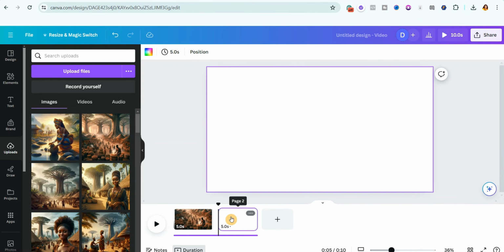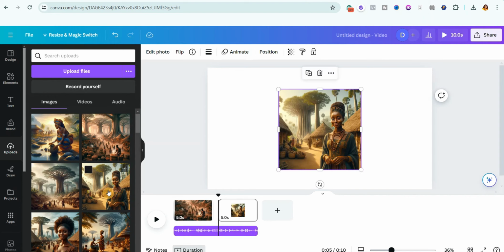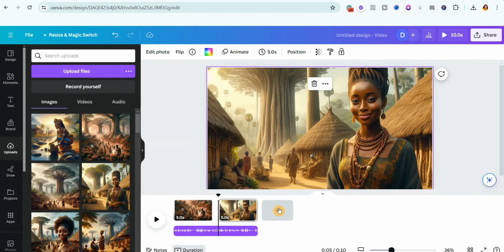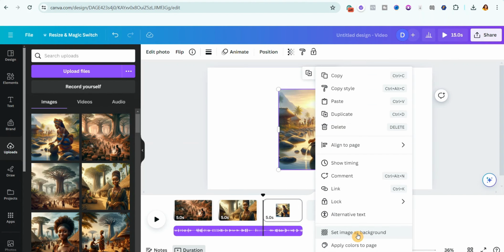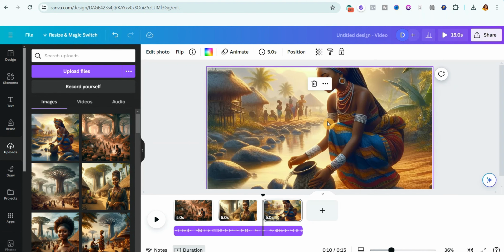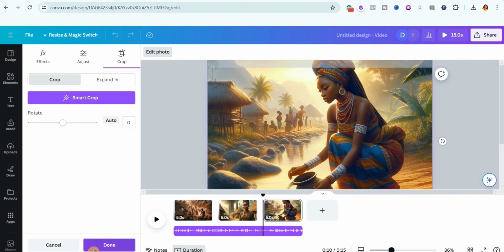So add another page, then listen to the audio again and select the image that matches that particular scene. So I'm going to add this particular image. Add another page, then I'll add this one and also click on this. So let me just put it down a little bit. So I'll double click and then bring it down a little bit and click on done.